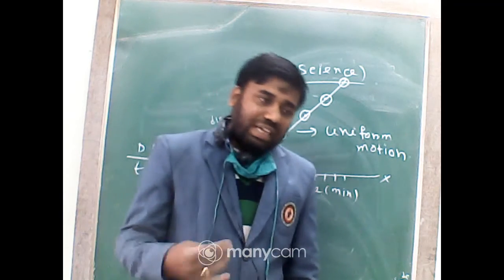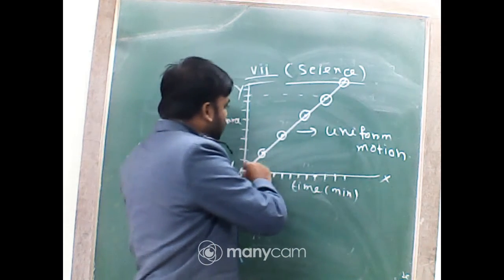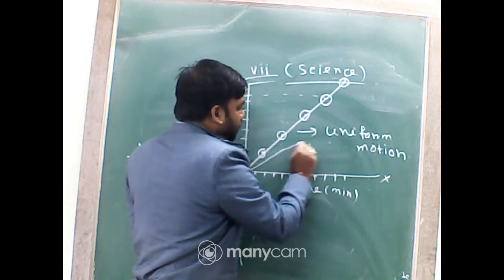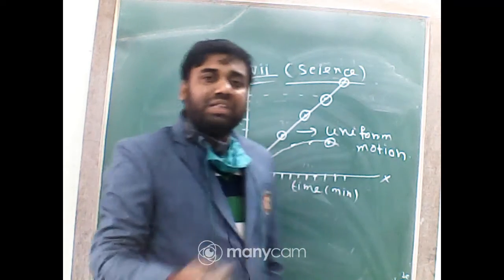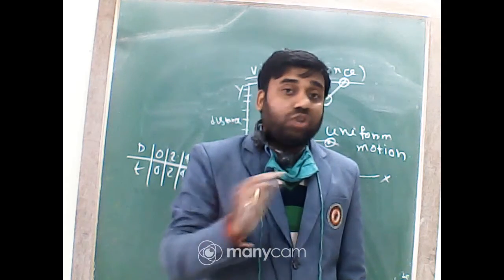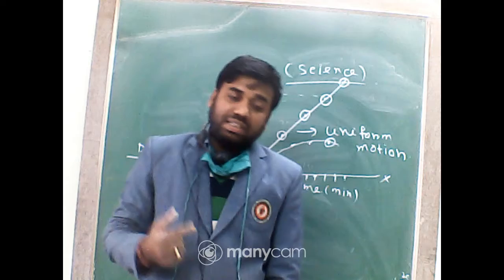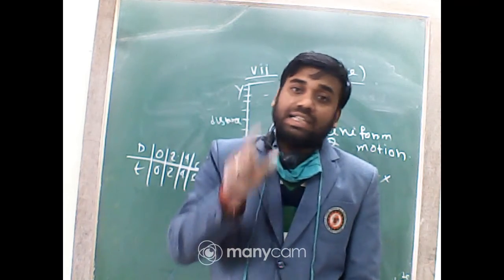And one thing, students: if I join the points and get a curve, it means speed is changing, that is not uniform motion. If we get a curved line in the distance-time graph, that means the speed is changing, so it is not uniform motion. Remember it.